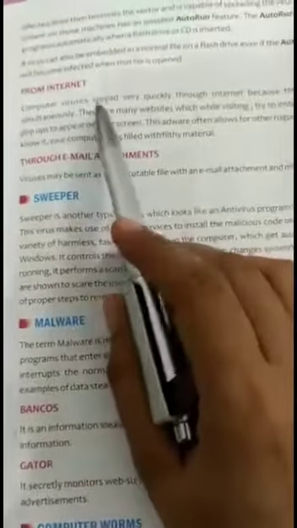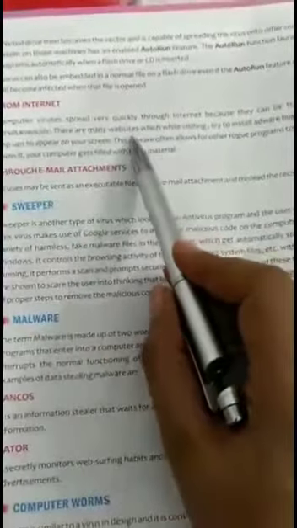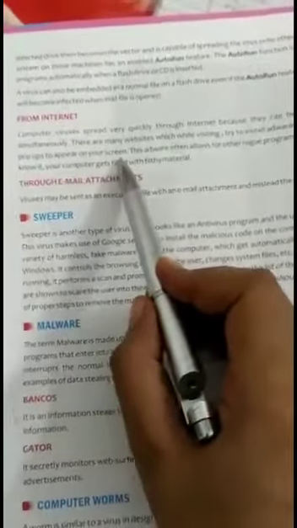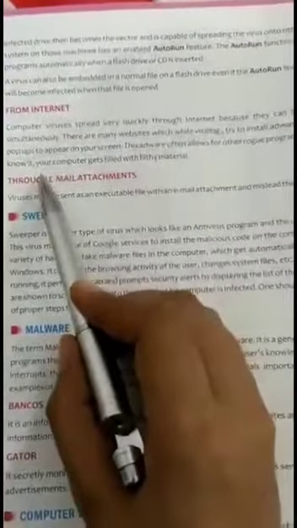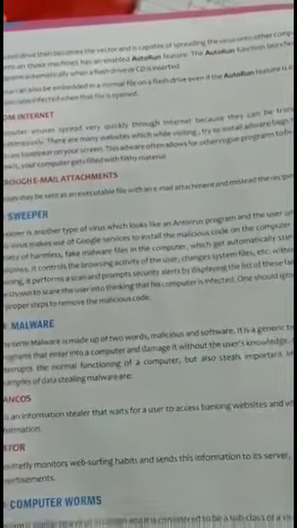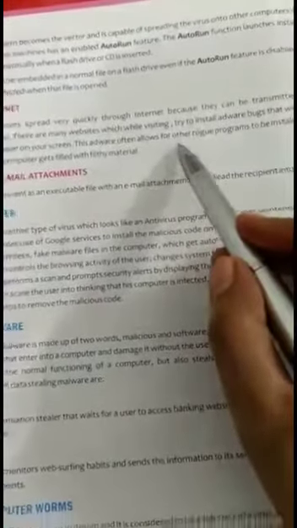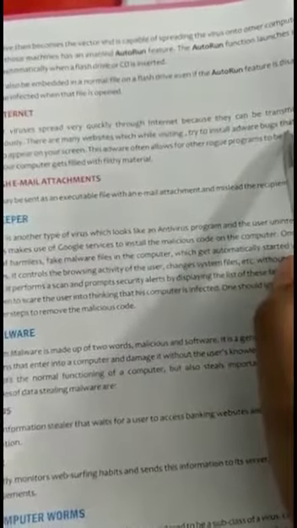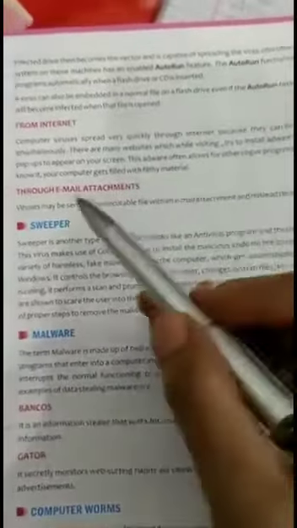From the internet: computer viruses spread very quickly through the internet because they can be transmitted to many sites simultaneously. There are many websites which, while you are visiting them, will try to install adware bugs on your system, causing a flood of pop-ups to appear on your screen.